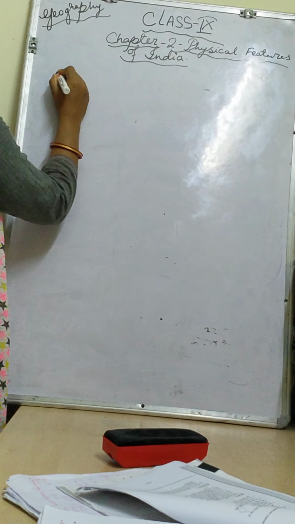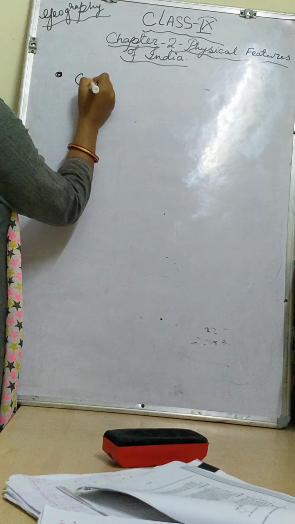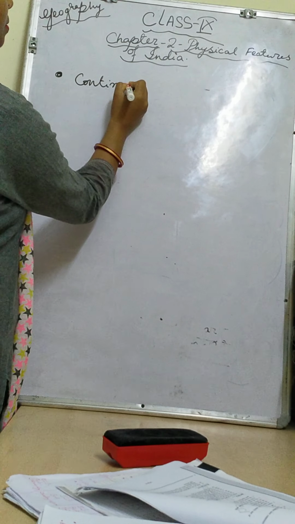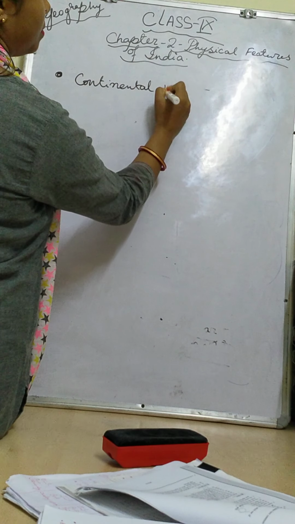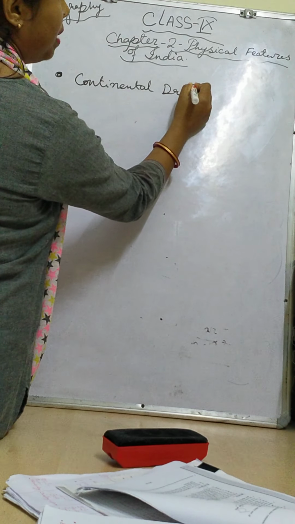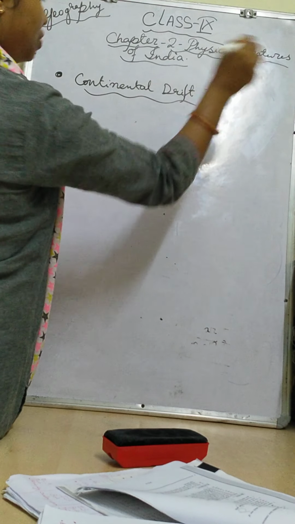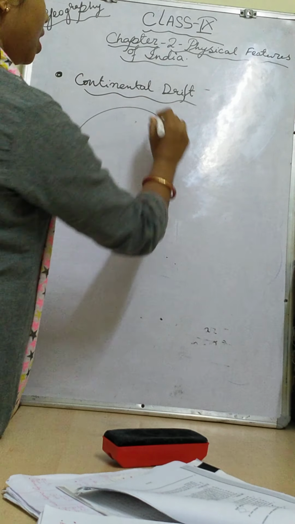Now I will tell you the continental drift theory, because it is interrelated to that type of landform.